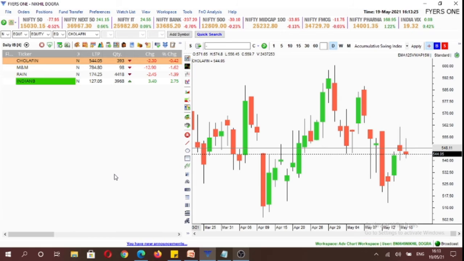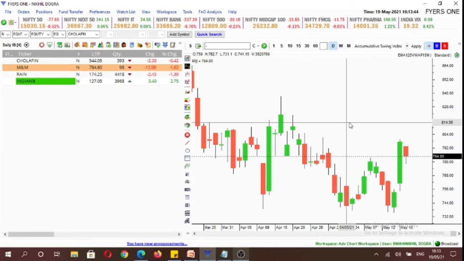Now we would be discussing our stock watch list. The stocks that we have chosen for today are Cholafin, M&M, Rain Industries, and Indian Bank. So let's start with Cholafin. We'll look for buying opportunity above 554.45 or selling opportunity below 541.3 levels.